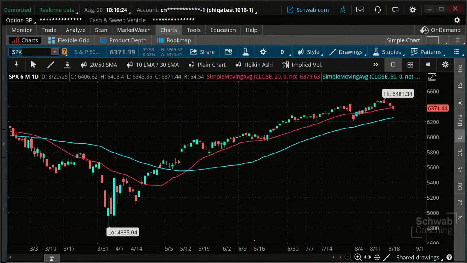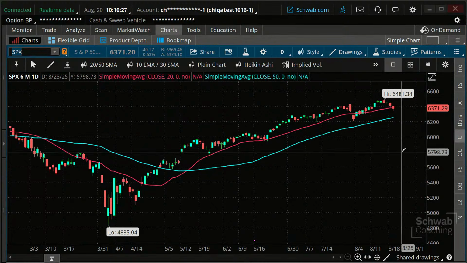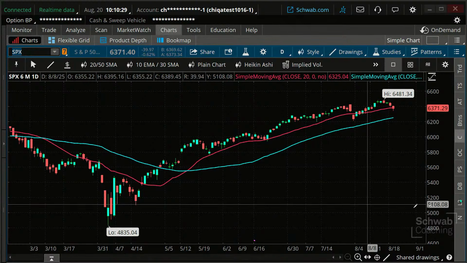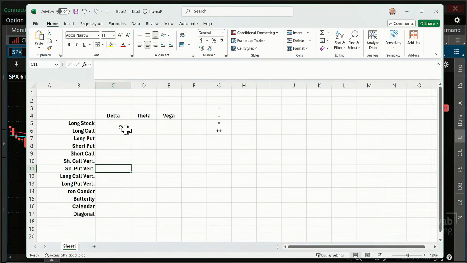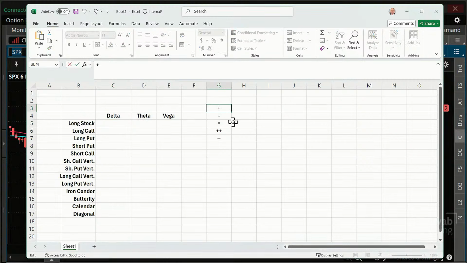I do want to look at an example trade on this, and then we'll look at our other trades as well. But I want to just go through real quickly whether we're looking at this template in terms of what we're considering here. So if we just take long stock, these are all going to be options except this first one. Is long stock positive?